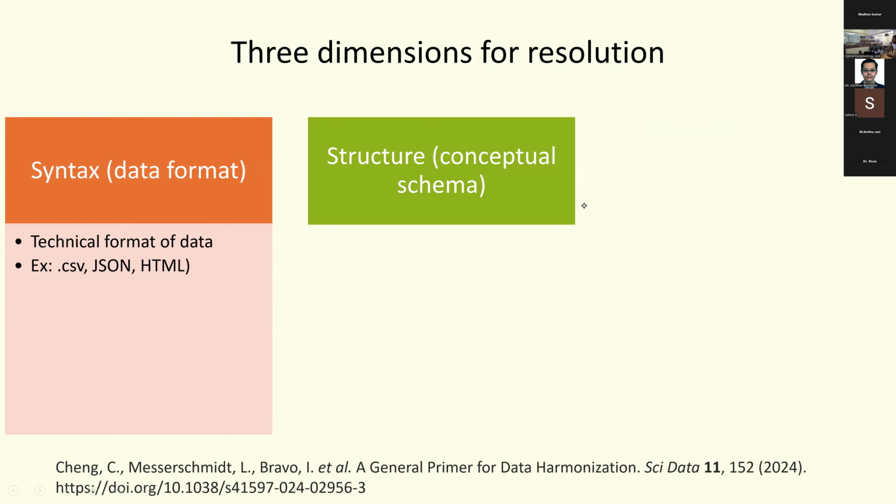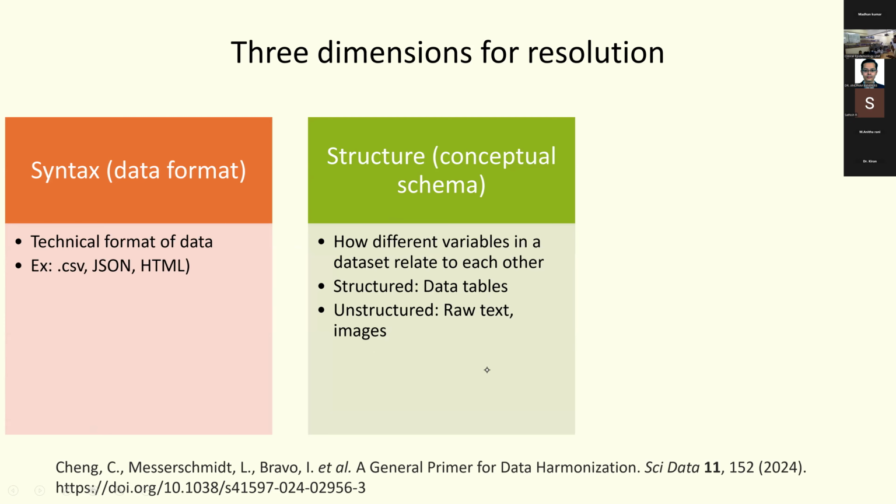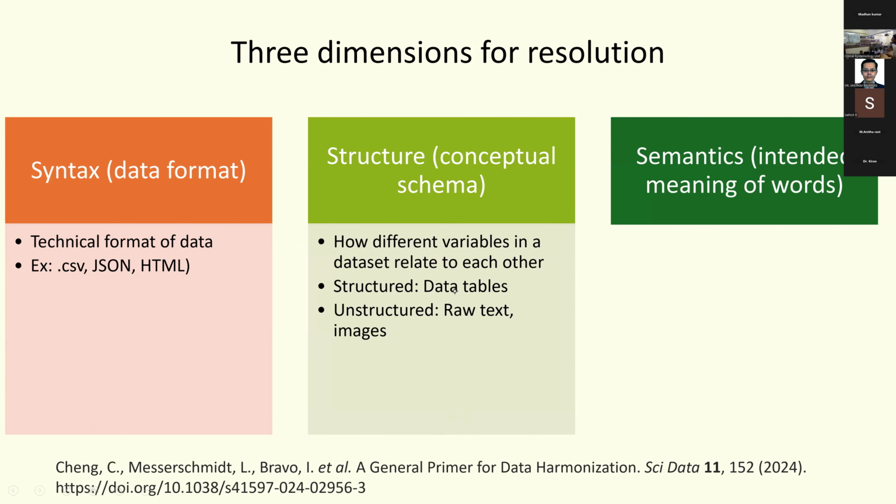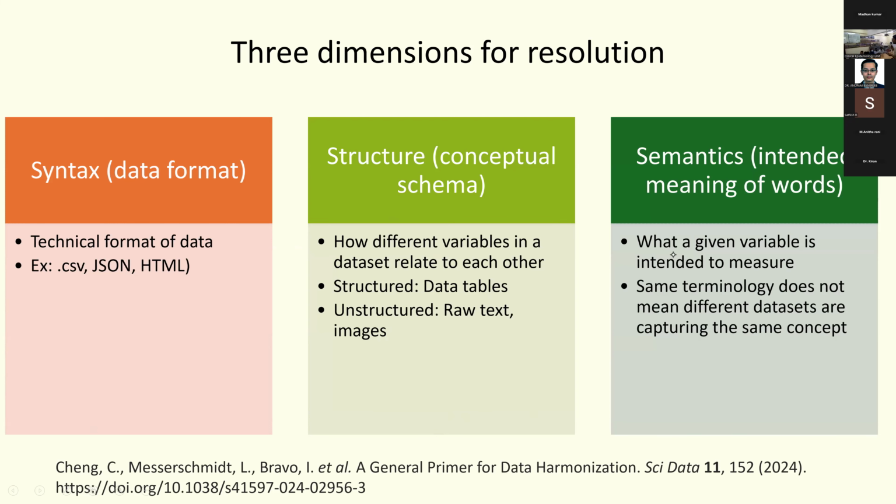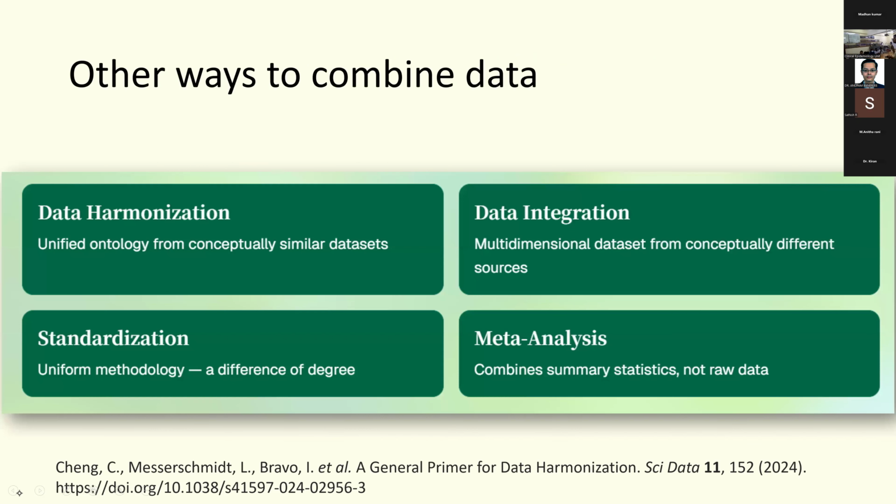The second dimension for resolving heterogeneity is the structure. That is your concept, so how different variables in a data set relate to each other. It can be structured data, like for example data tables, or it can be unstructured, like raw text and images. And the semantics, that is what is the intended meaning of the word, what a given variable is intended to measure. Sometimes the same terminology does not mean the same in different data sets. For example, if I say young patient, in one data set it might mean 18 to 25 years. In another data set, it might be less than 30.